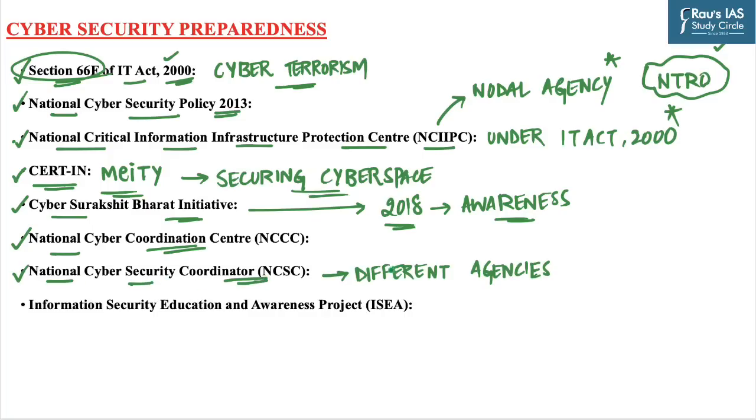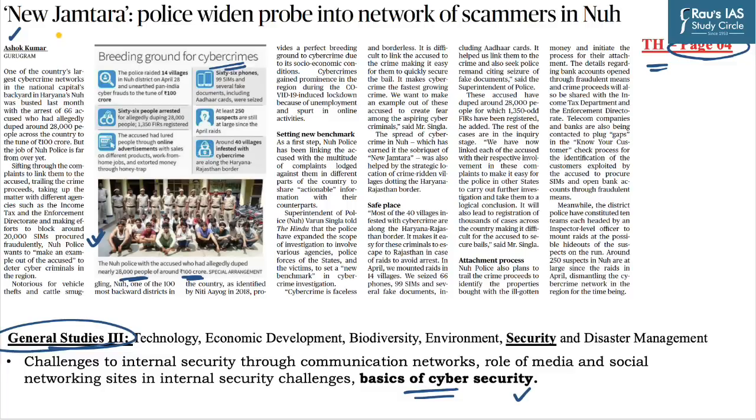It works under National Security Council Secretariat, which coordinates with different agencies at the national level for cybersecurity matters. And the last one is Information Security Education and Awareness Project, which is also known as ISEA. It focuses on training of personnel to raise awareness and to provide research, education, and training in the field of information security. A quick recap to our discussion.